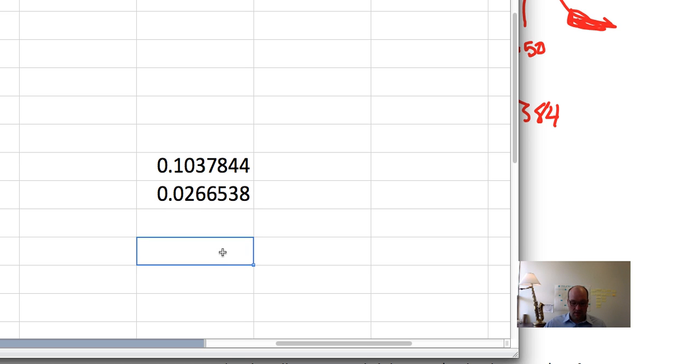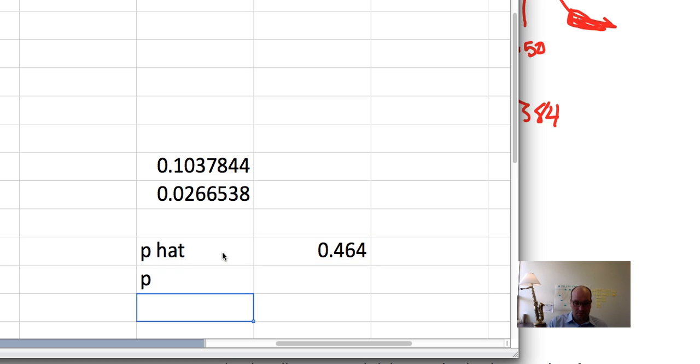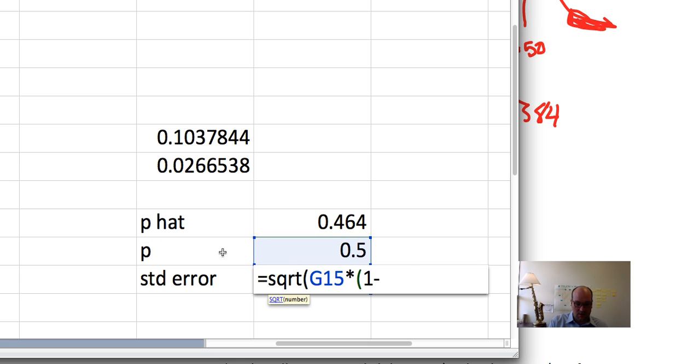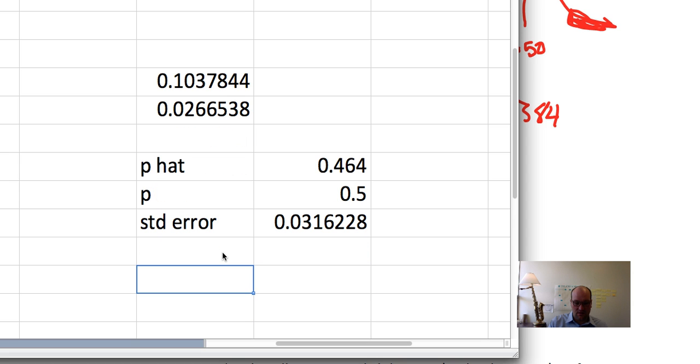Okay, so let's just write these things down. Here's p hat. P hat was 0.464. Our p, or really our p naught, was 0.50. So we need to find the standard error. Let's just find it first. Standard error equals the square root of p times 1 minus p over 250. I should have written down n somewhere, but that's okay. So there's our standard error.